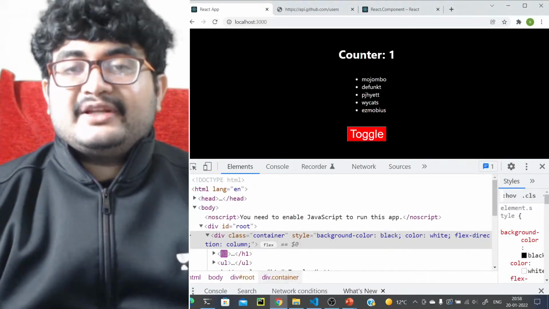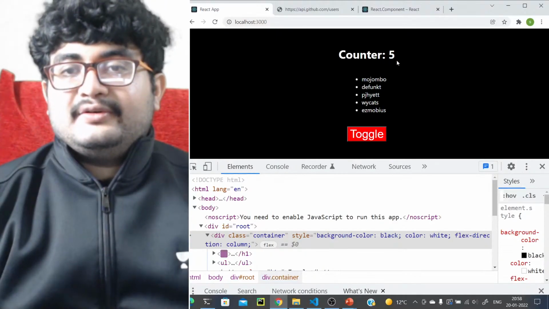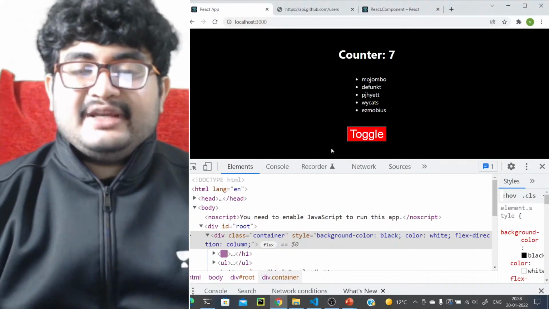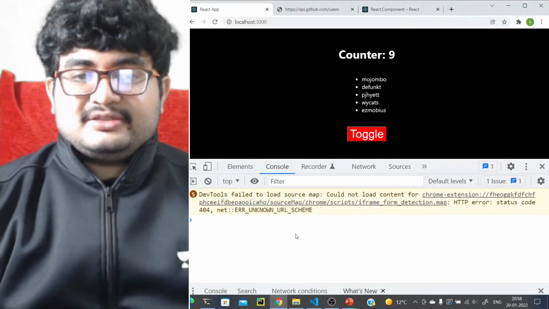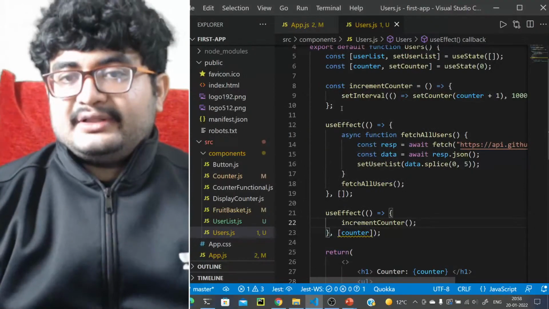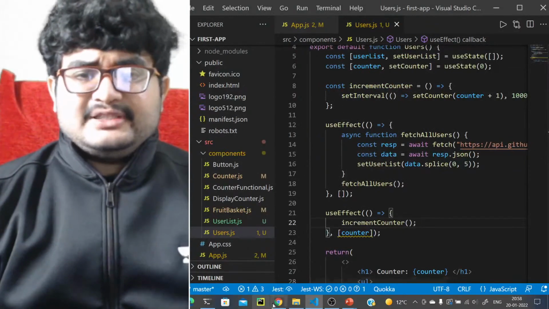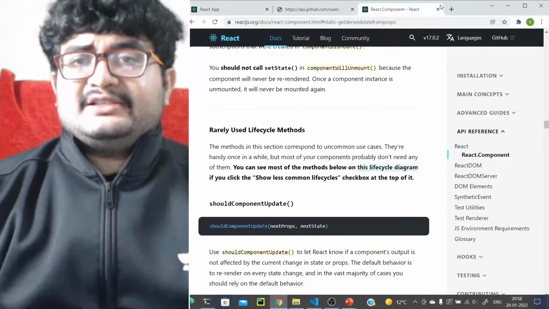This will behave a bit weirdly now. 1 2 3 4 5. Okay, a bit weird. It shouldn't behave like this. Like, this is not what we should do. But again, maybe a workaround. There must be some workaround. Let me just see if there's a workaround. Like, definitely there is a workaround.